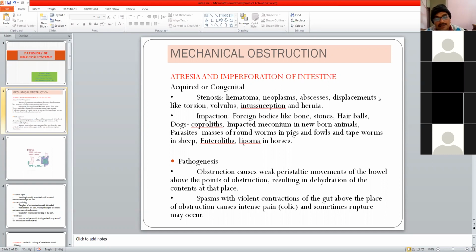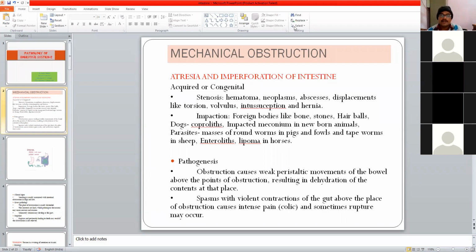Anyhow, either congenital or due to some acquired condition, if this sphincter is potent enough to stop the required flow of the feed, it will lead to complete obstruction. I mean to say the opening is completely obliterated in case of atresia, and it is usually congenital.